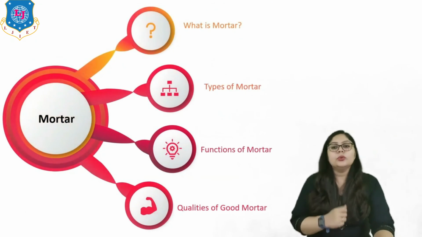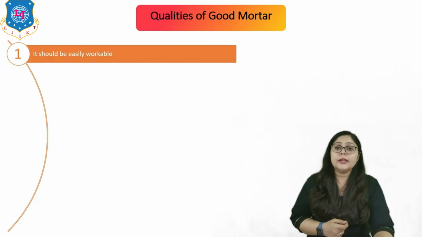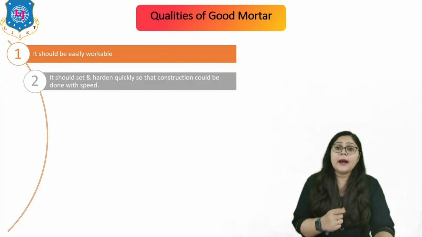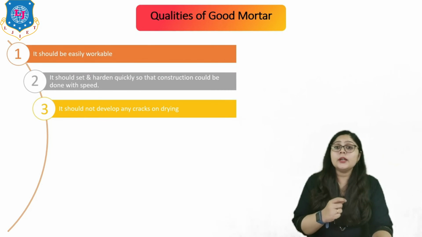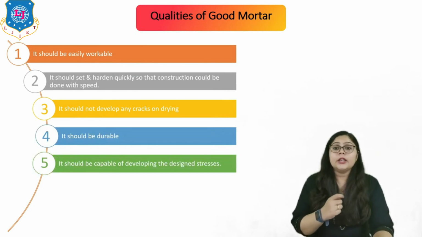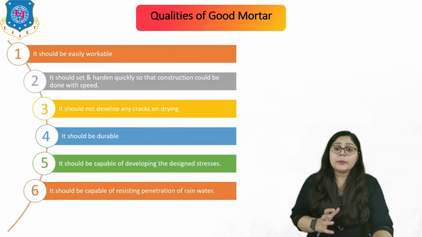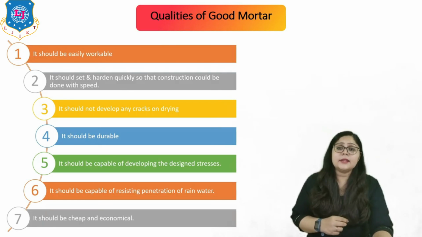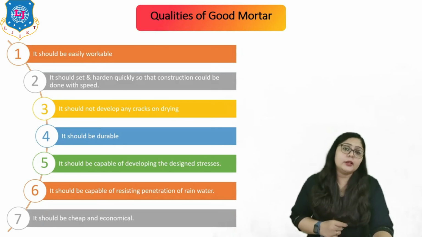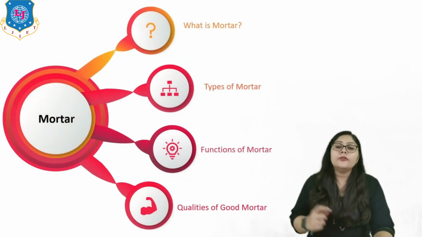Now let us move to the last topic, which is qualities of good mortar. The first quality is that it should be easily workable. Again, it should set and harden quickly so that construction could be done with speed. Even it should not develop any cracks on drying. It should be durable. Again, it should be capable of developing the design stresses. It should be capable of resisting penetration of rainwater. And lastly, it should be cheap and economical, right? So these all are the qualities of a good mortar. So that's all for the mortar.